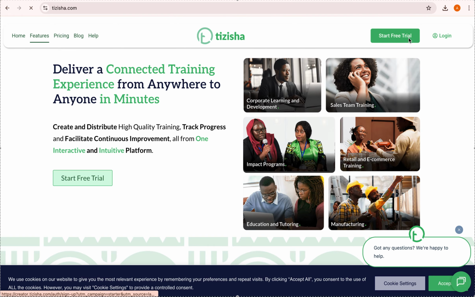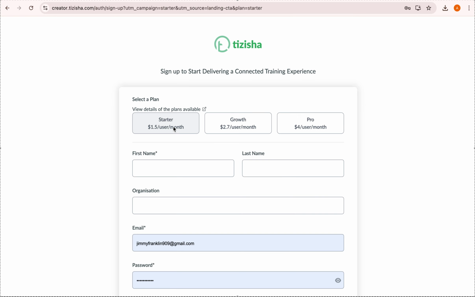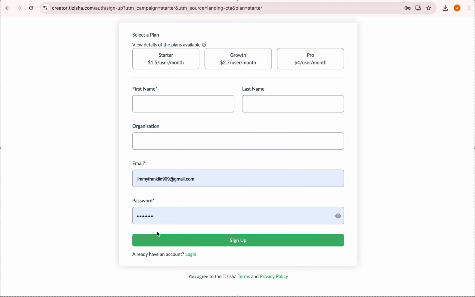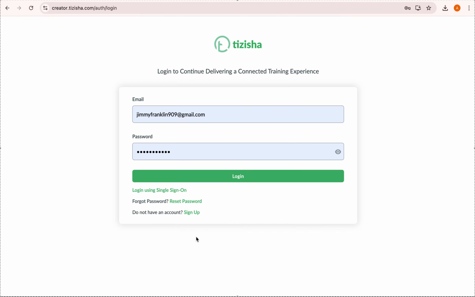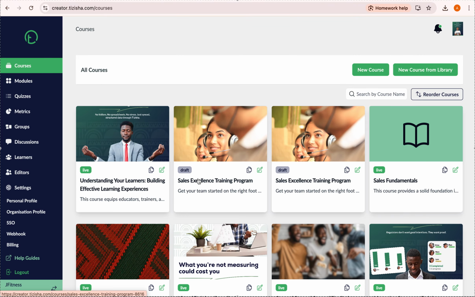I'll click on start free trial, and you'll notice that you'll be required to select your plan. As I mentioned earlier, what you get on starter that's different on growth is all highlighted on the landing page. You'll select a plan upon sign up, then add your first name, last name, organization, email, password, then boom, you're in. For this case, I'm going to log in. Okay, let's log in now and see.